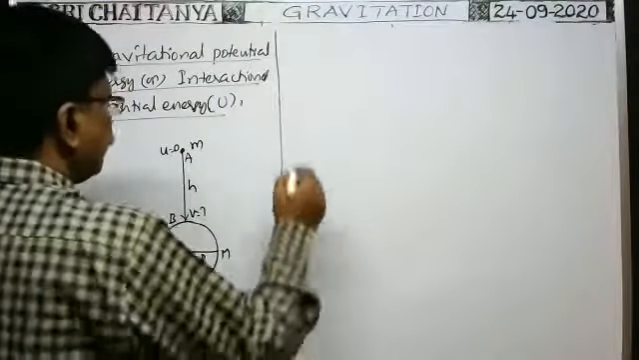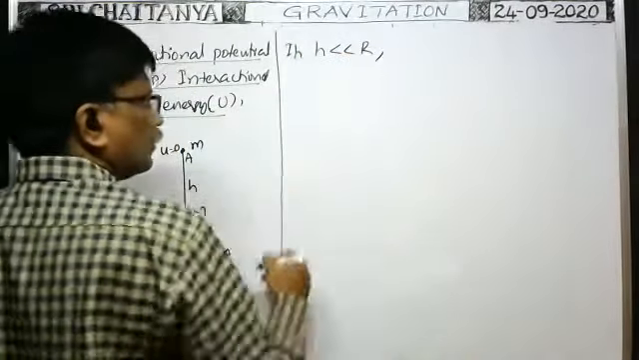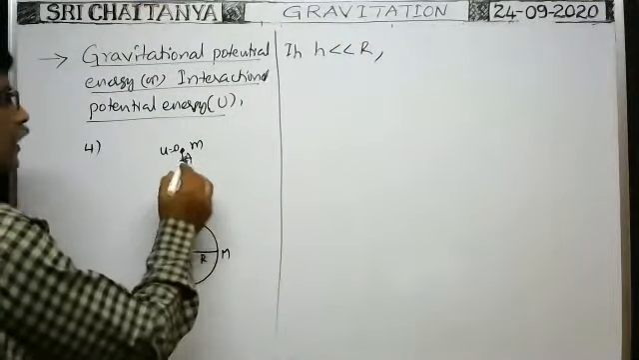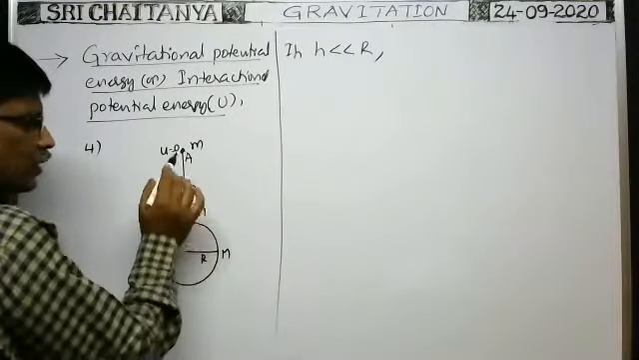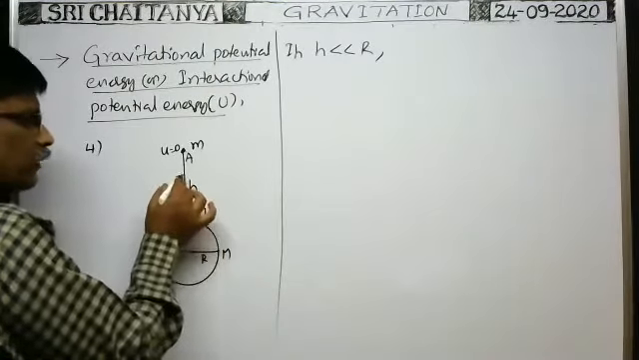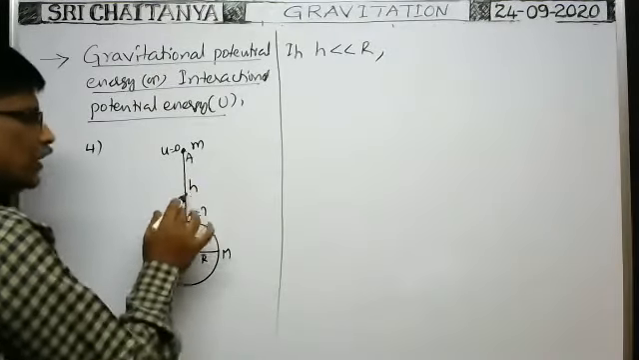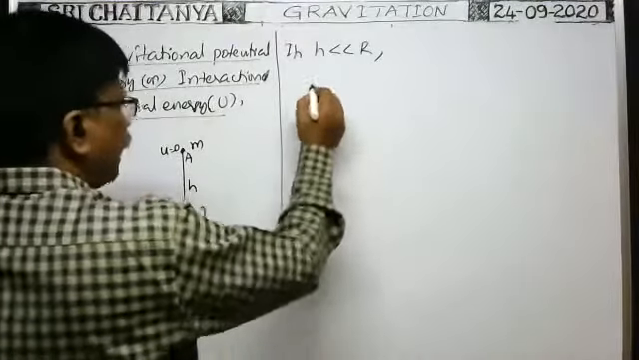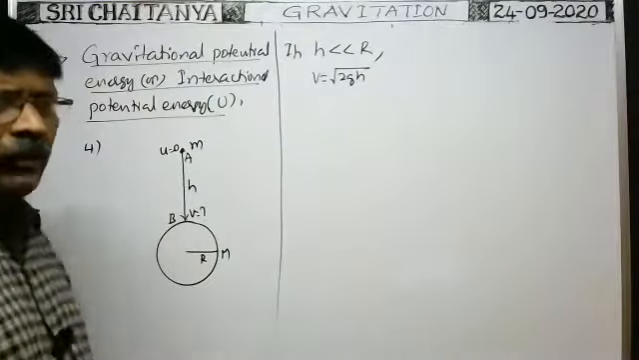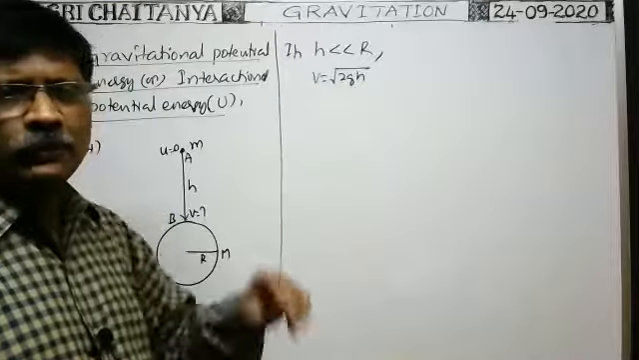If H is by far less than the radius of the earth, that means the particle is at small heights from the surface of the earth. In such a case, the gravitational force acting on the particle remains constant, so acceleration due to gravity remains constant. When acceleration due to gravity remains constant, then the velocity acquired before it reaches this point is simply root 2gh. Already we derived this. Whenever acceleration remains constant, v is equal to root 2gh. Already we derived this formula, no?